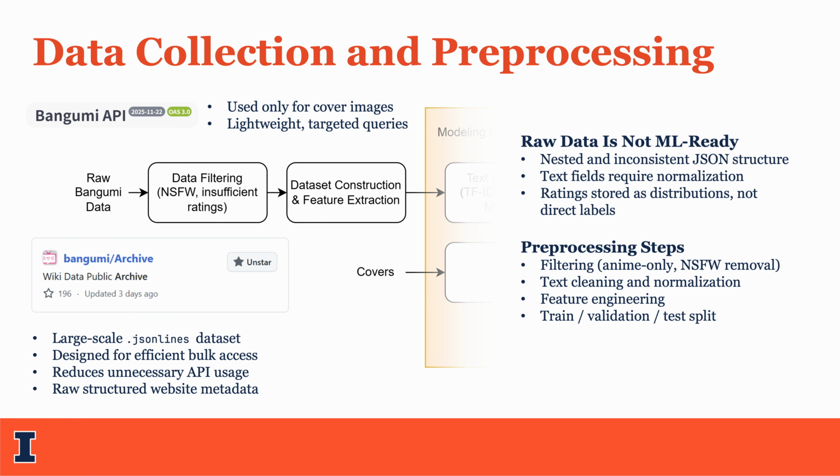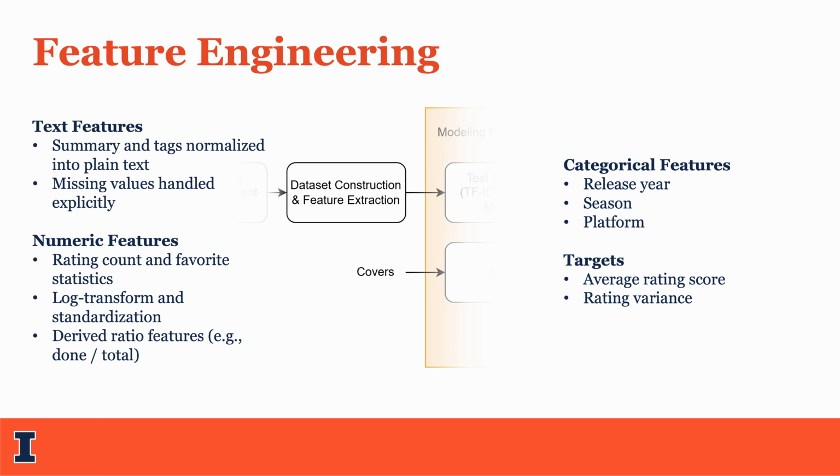For data collection, I avoided relying solely on the live API because of rate limits. Instead, I used the Bangumi Archive, a large-scale JSON lines dataset designed for efficient bulk access. Since raw data is not machine learning ready, I performed pre-processing steps, including filtering out non-anime entries and normalizing nested text fields. In the feature engineering stage, I normalized summaries and tags into plain text and handled missing values explicitly.